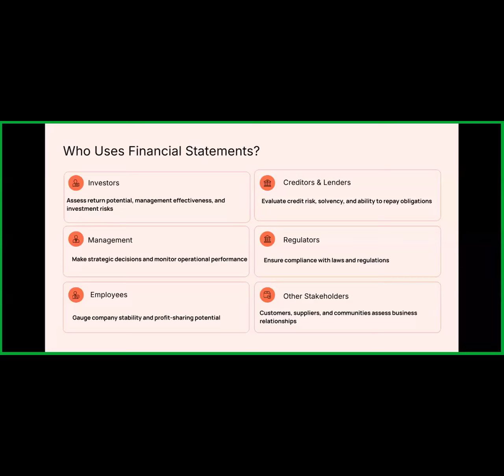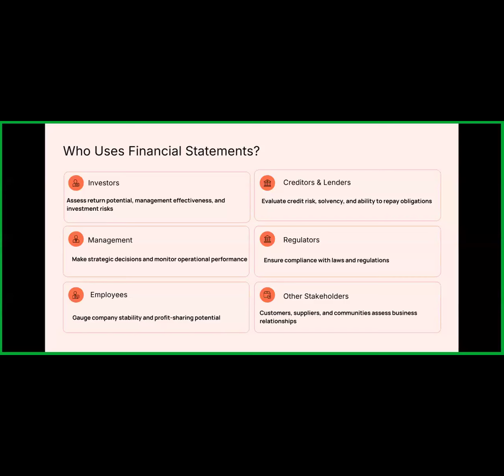Next one is employee. We already discussed that the employee wants a good organization. The company is in a growth stage, the company is making good profit, the company is generating good revenue, they are having maximum sales, they are having maximum market share. Then the employee wants to be retained in the organization.